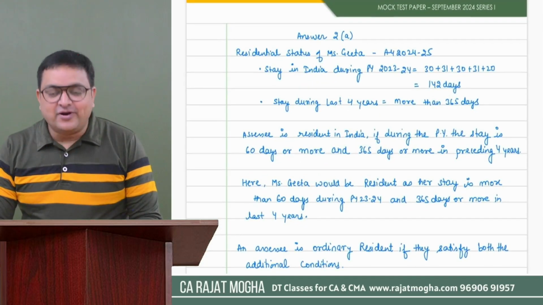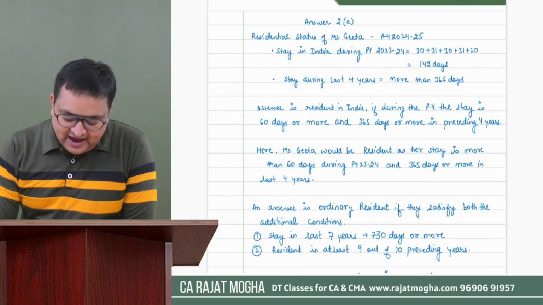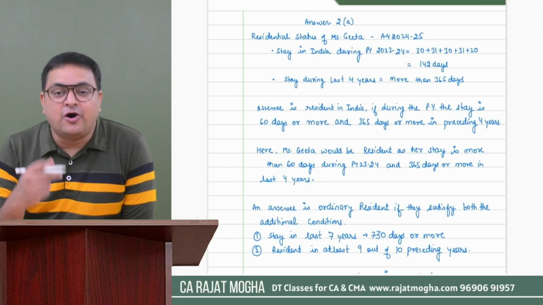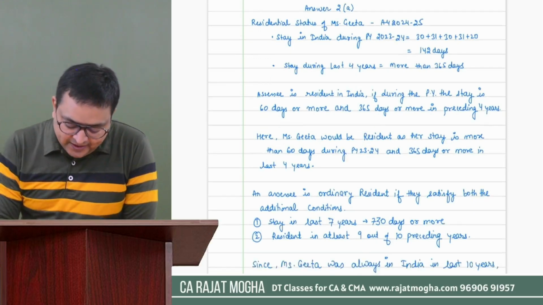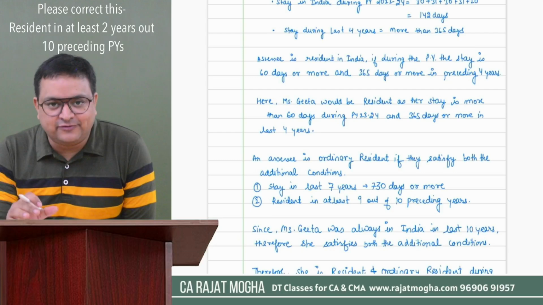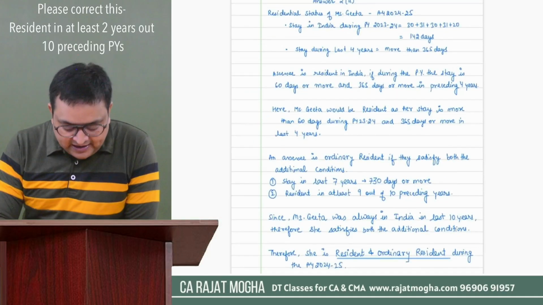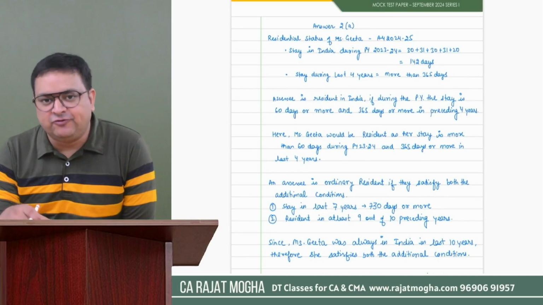Okay, so this is your answer. First, I have determined the residential status of the assessee. I have written here for how many days she was here in India. Then what are the additional conditions? Both of them are getting satisfied. That is the reason she is resident and ordinary resident. I'll share this PDF also with you. Correct.